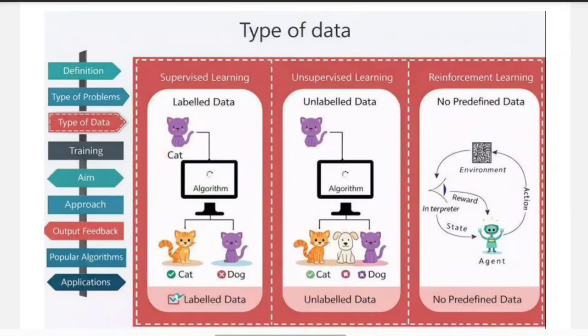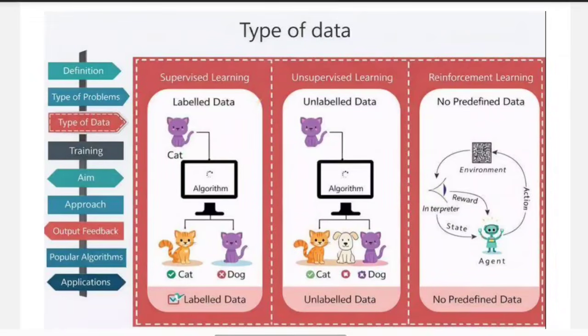Similarly, if we are giving a dog image, we also tell the machine that this is dog. So the machine learns from both input and the correct output. This type of data is called labeled data. Just like how a teacher tells the student this is cat and this is dog. So learning becomes easy with the guidance.